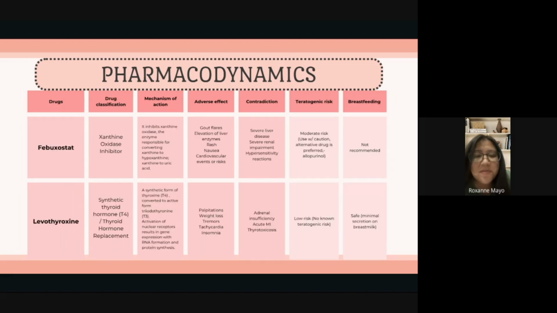So the next drug is febuxostat. It is a xanthine oxidase inhibitor. It inhibits xanthine oxidase, which is the enzyme responsible for the conversion of hypoxanthine to xanthine and xanthine to uric acid. So this reduces uric acid production.